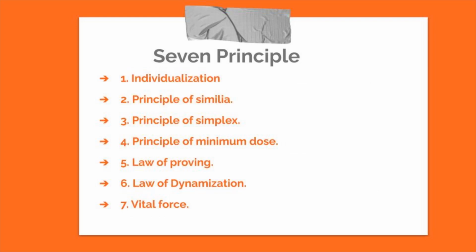Now come to the next principle of the homeopathic system of medicine, which is mainly based on 7 principles. The first one is the principle of individualization. The next is the principle of similia. The next are the principle of simplex, the principle of minimum dose, the law of proving, the law of dynamization, and vital force. So these are the other basic principles of the homeopathic system of medicine that we will see in detail in our next lecture.